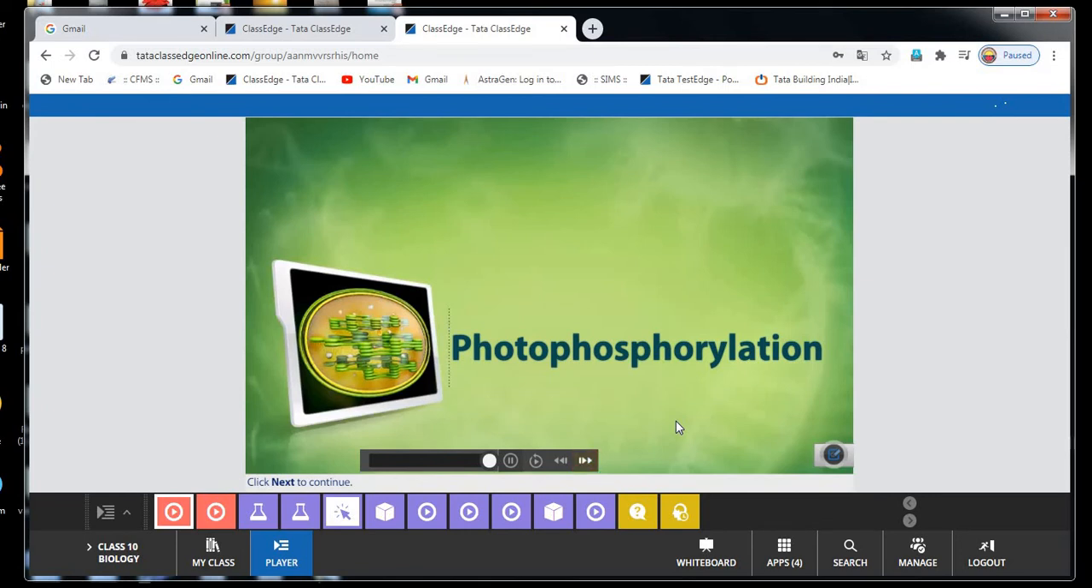But the end products of the light reaction are oxygen in the second stage, that is called photolysis, NADPH in the second stage, and ATP molecules in the photophosphorylation.